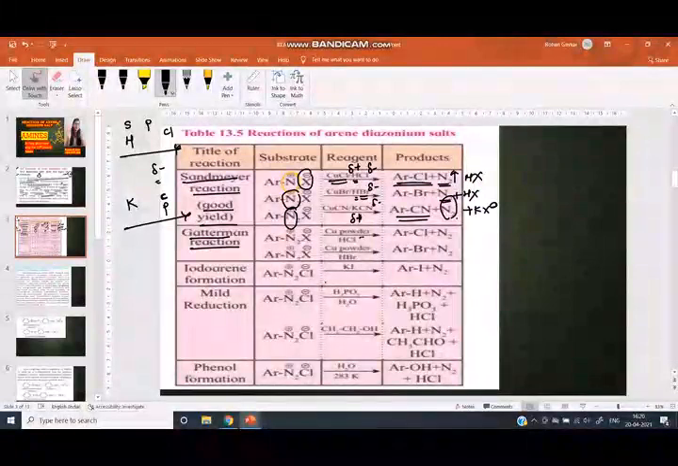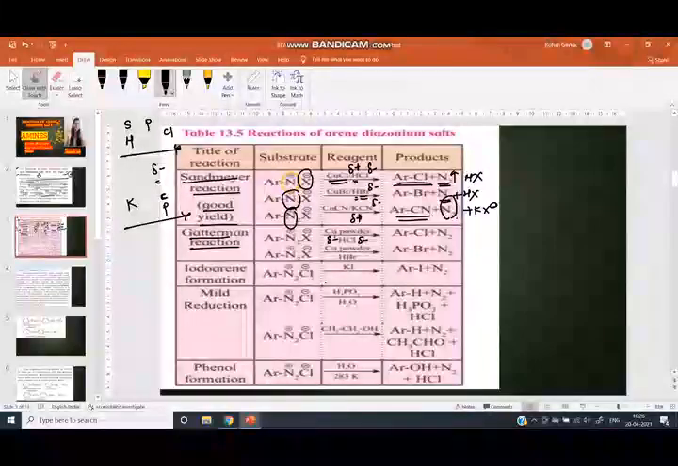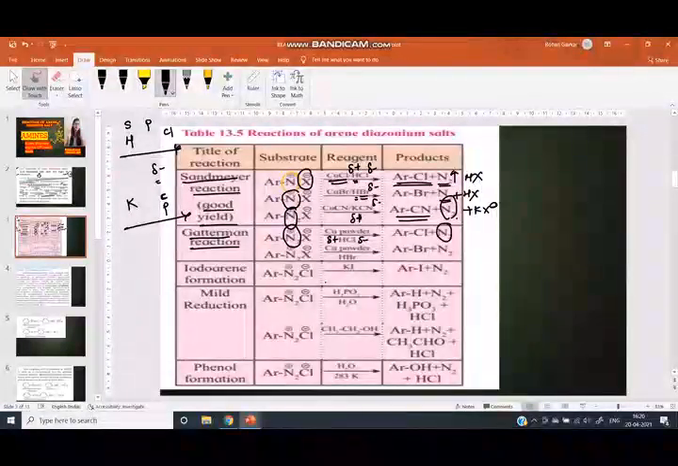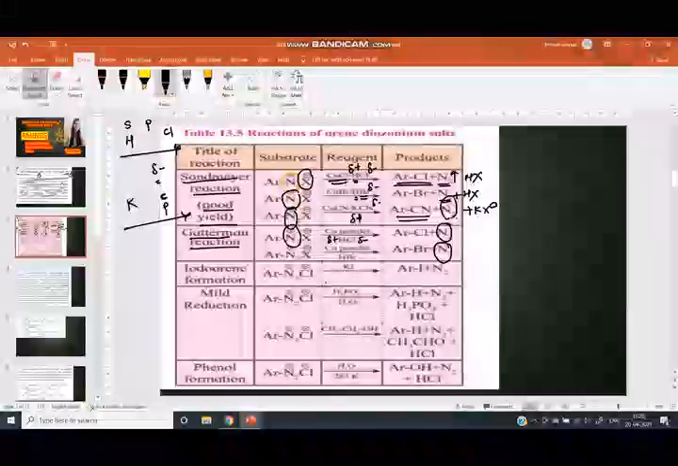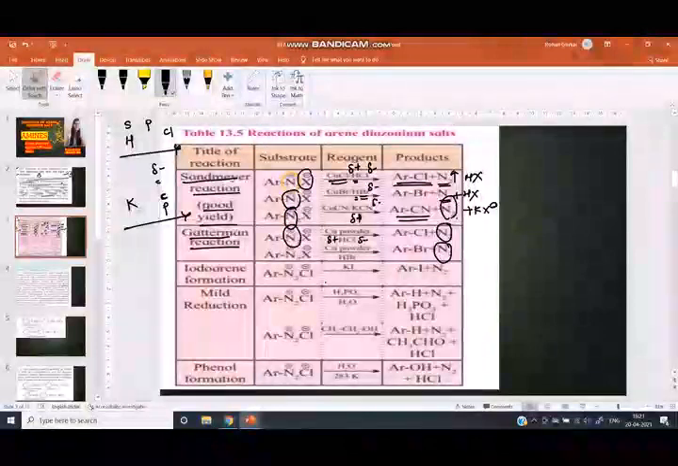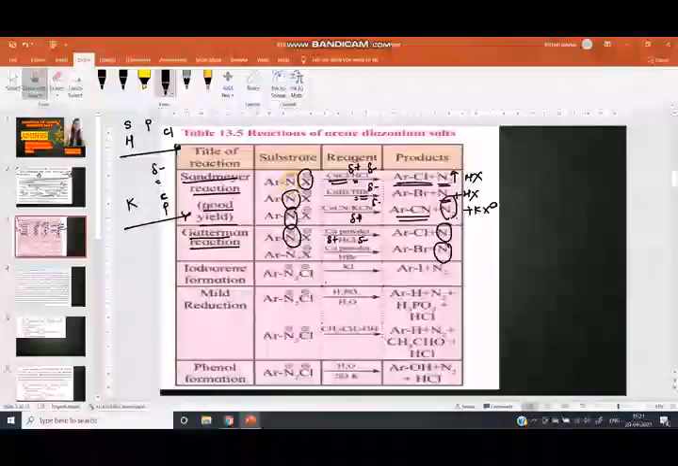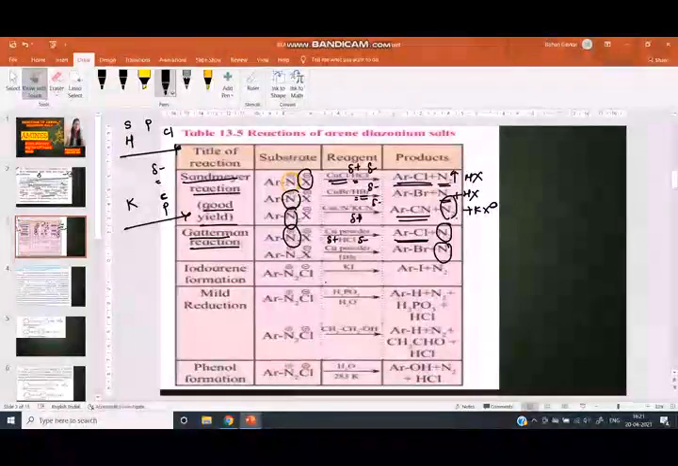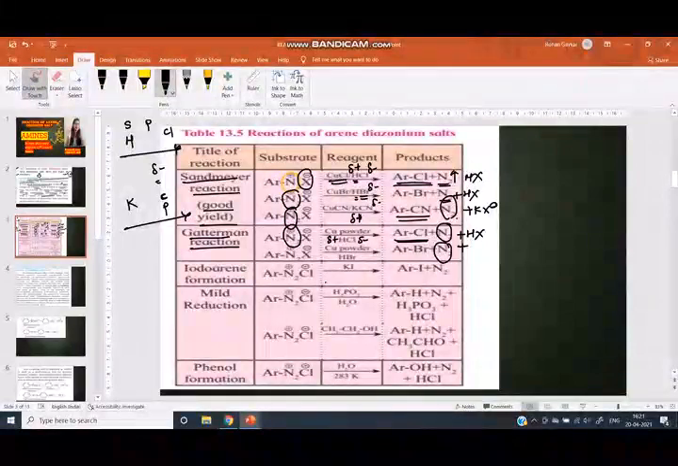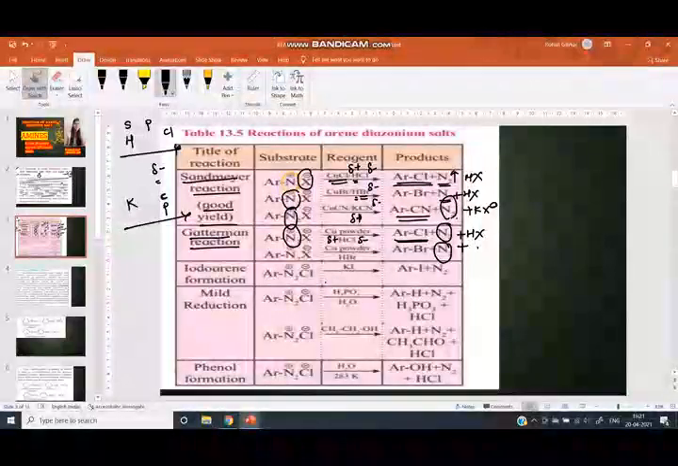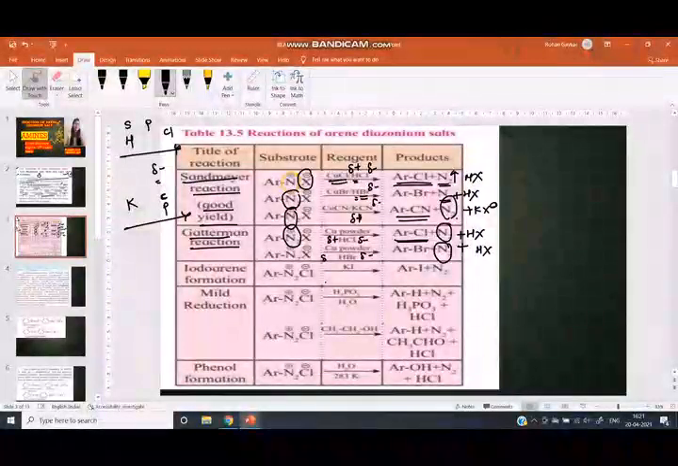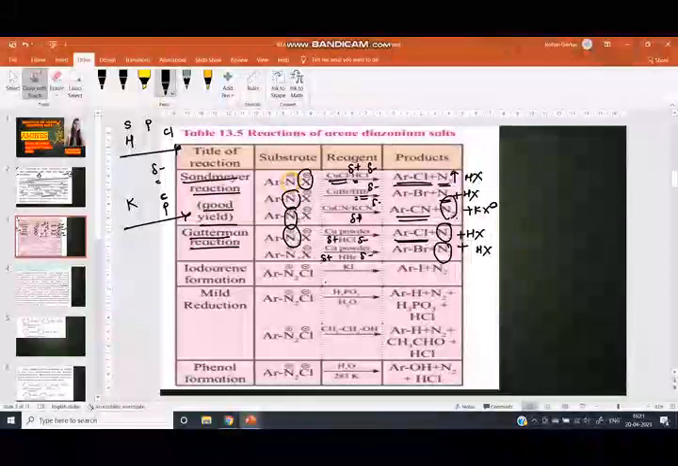Here the negative charge is on Cl and the positive charge is on hydrogen. Here we can see nitrogen is removed because nitrogen is a good leaving group, and here nucleophilic substitution means the nucleophile is added in the place of nitrogen. Therefore Cl is attached to the arene, and this X reacts with this H, and we get HX as a byproduct. Here N2 is removed, H reacts with X, and Br is added to the arene ring because Br has a negative charge and hydrogen has a positive charge.